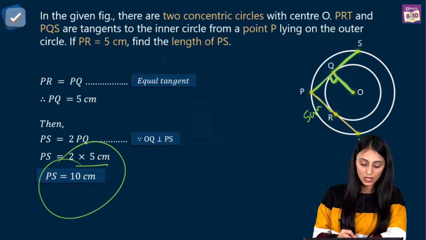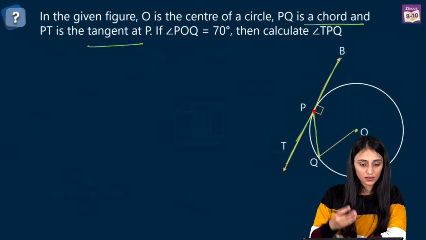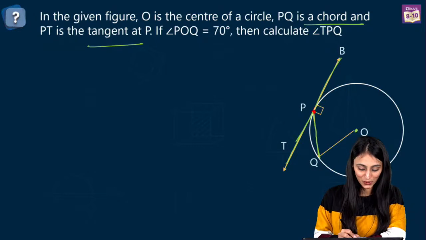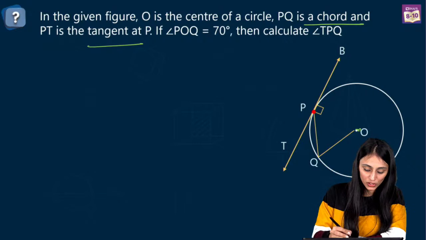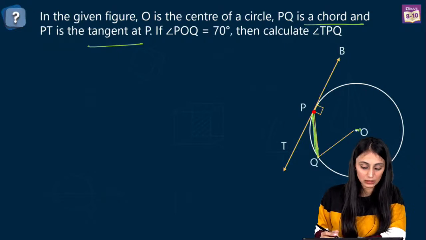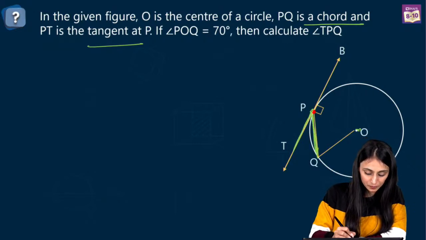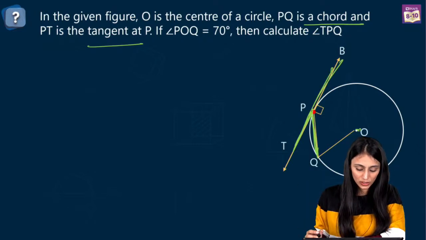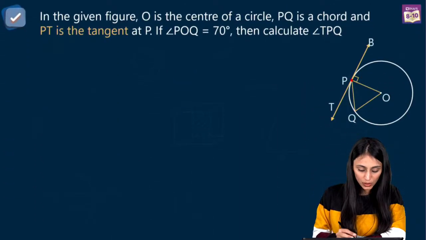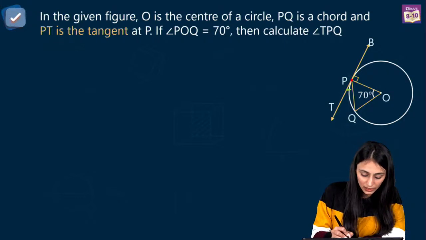Understood. Great. So let's take a look at this question. I think a few of the students have already answered this. Okay. So we have a circle over here with center O, and PQ is the chord for this circle, right? PT is the tangent here, the line extended over here is entirely a tangent. POQ over here is 70 degree. Let's mark this angle as 70 degrees. We have to calculate TPQ. This angle I need to calculate.